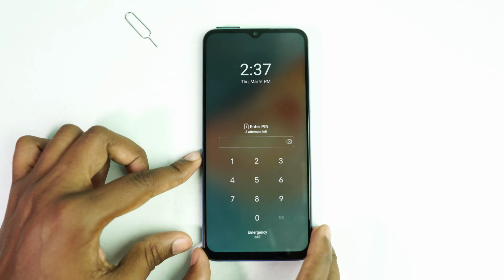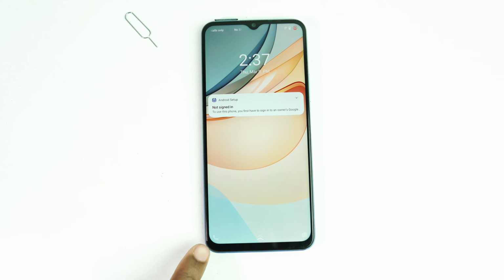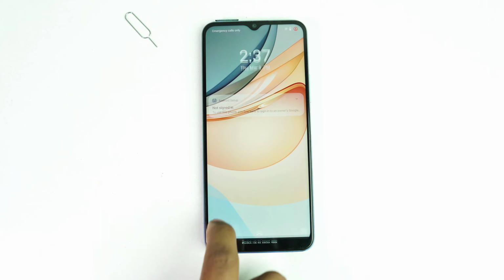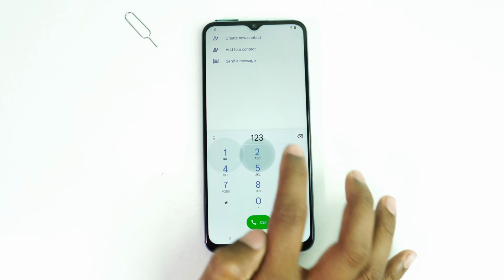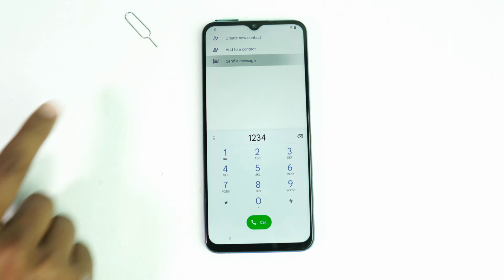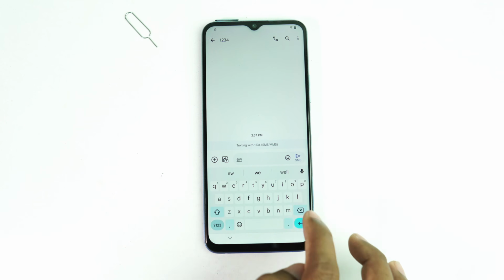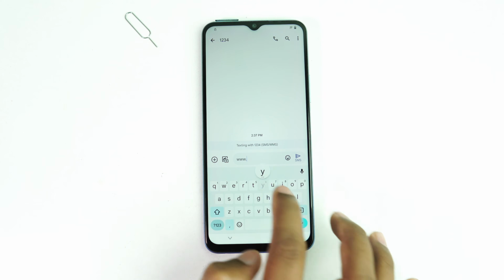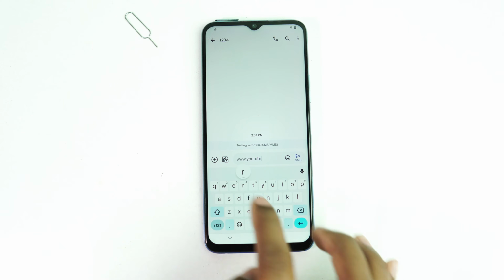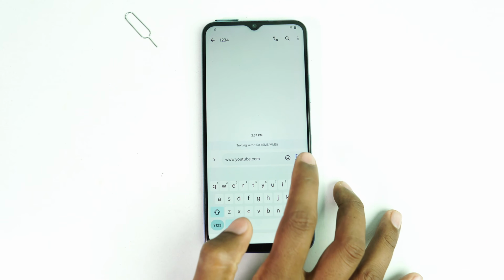Now screen on. Okay, so here you just slide from here. Here you can see a call button, so just slide from here. Okay, now dial 1 2 3 4 and then send a message, and here you have to type www.youtube.com, then send the message.